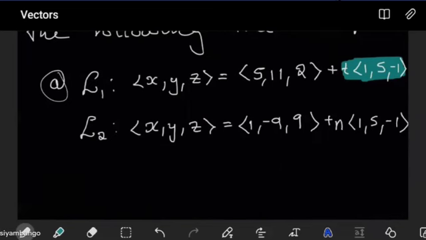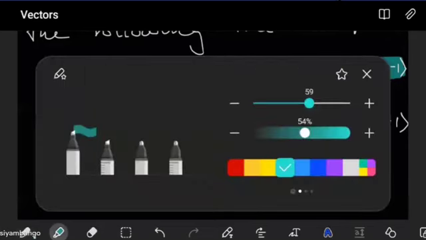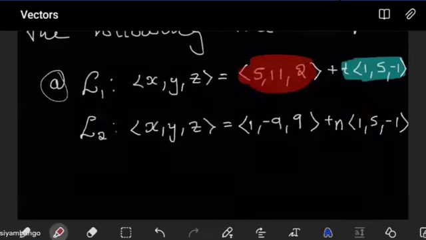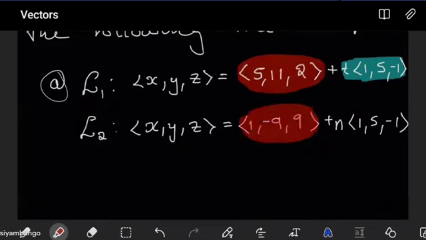Remember how we represented these lines. They were made of two things, the direction of the line and the point on the line. The point on the line is this part here. This is a point on line 1, and this is a point on line 2. I hope you guys remember that. So when I asked, can you identify a point that lies on line 1?